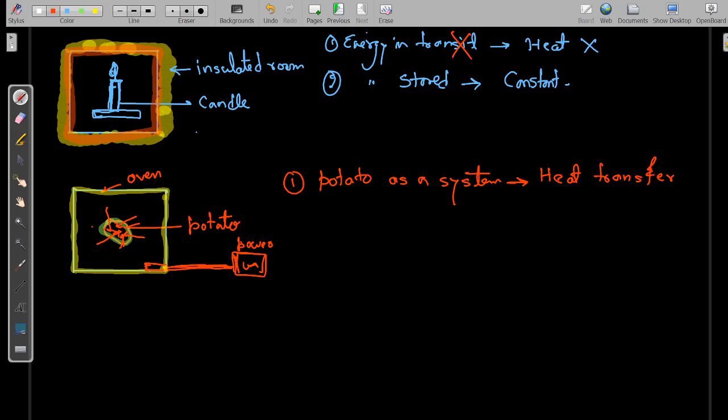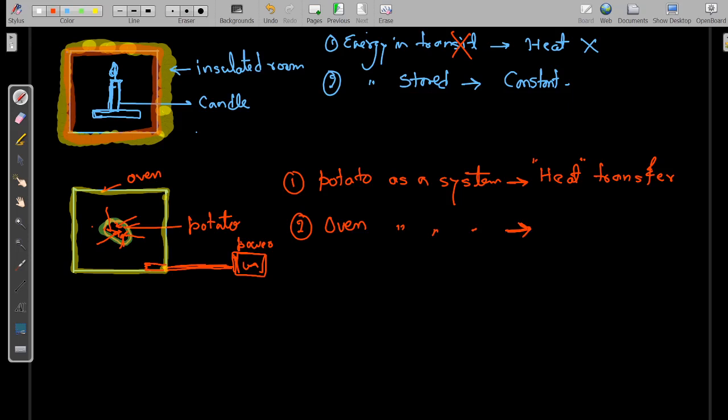So there is an interaction between system and surrounding, and that interaction is in the form of heat interaction. And that heat interaction is taking place because of the temperature difference between system and surrounding, because there is a heating element. The temperature will increase when we switch on the supply, so heat will transfer from high temperature to low temperature. This is the case when we consider the potato as our system. The second one is when we take the whole oven as a system.